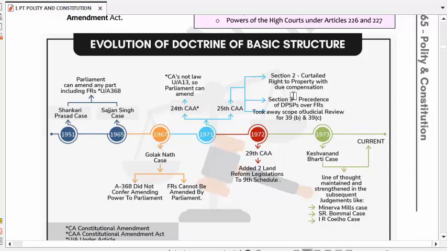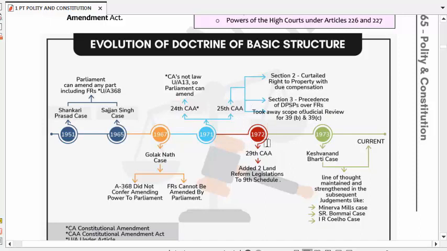Section 3: precedence of DPSP over fundamental rights. It means DPSP will be given precedence over fundamental rights, and it took away the judicial review power for Article 39B and 39C.